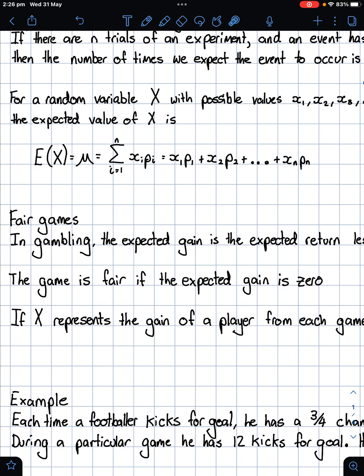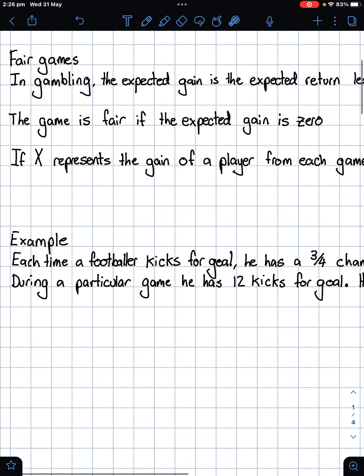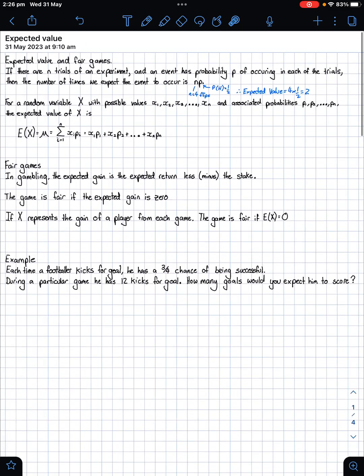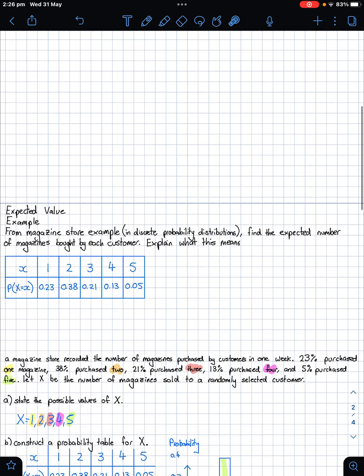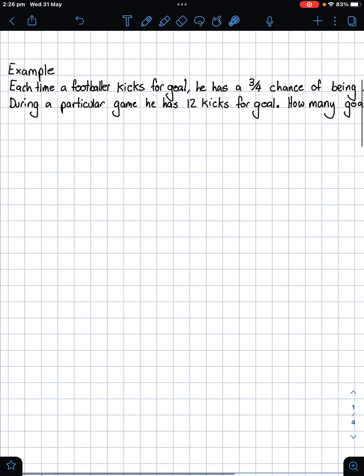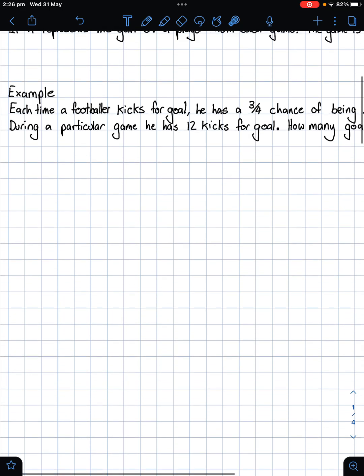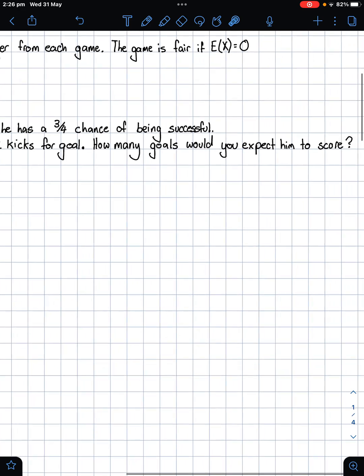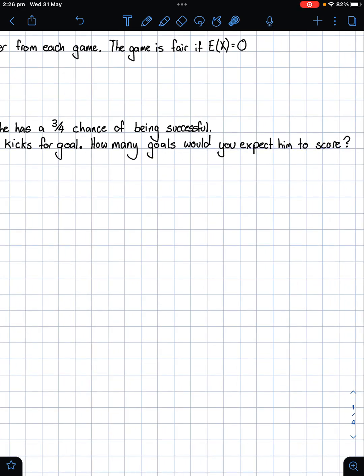Now let's actually jump to the expected value bit, and then I'll come back to this. So the example we've got here is: each time a footballer kicks for goal, he has a 3/4 chance of being successful. During a particular game, he has 12 kicks for goal. How many goals would you expect him to score?